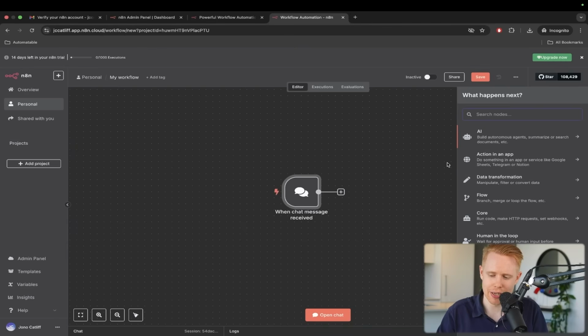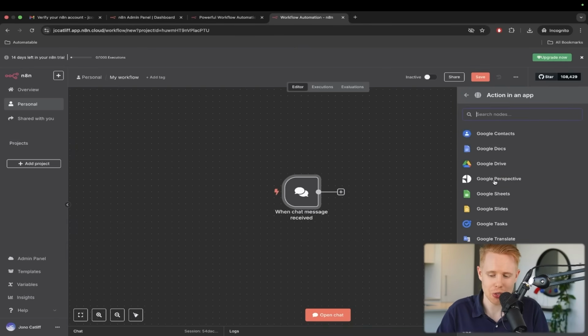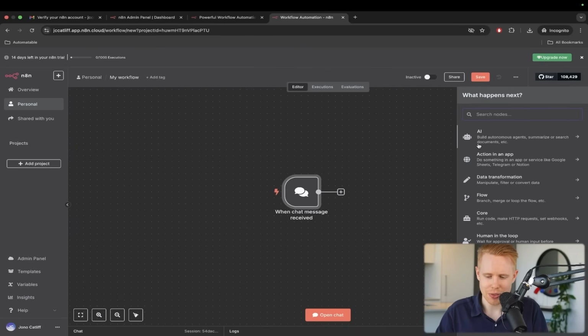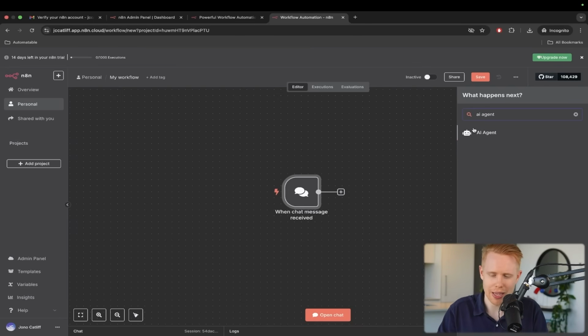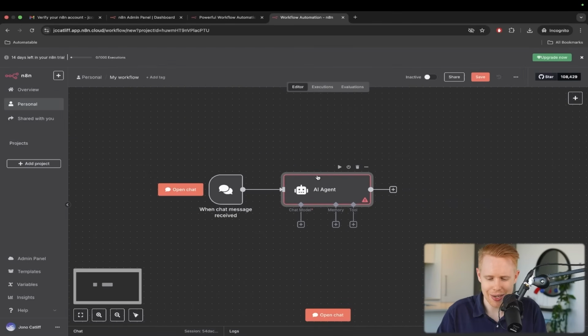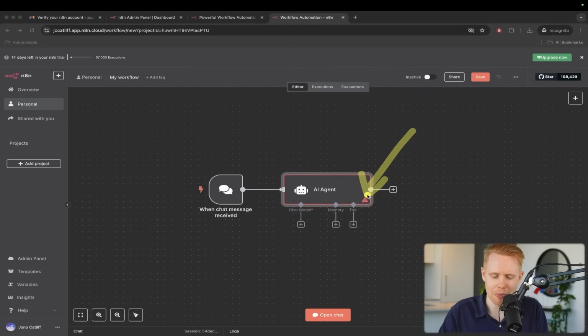So we can hit the plus button here, and if we go into actions in the app, for instance, there's just so many different things that we can do. However, in this instance, I want to create an AI agent. How we locate this is we just type in the top here, AI agent, and this is going to surface. Again, I'm just going to click off here so we can return. And now we have a chat node here, and we have an AI agent node here with an error saying, hey, we're not set up properly yet.